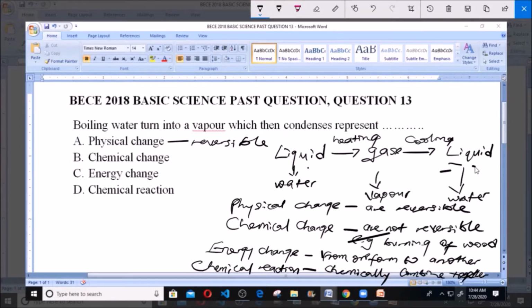And the energy change is changed from one form of energy to another, like I told you, from electrical energy to mechanical energy. And chemical reaction occurs when two substances chemically combine together. So our answer for this question is A. Physical change, because our water has been gotten back. So A, physical change, is the answer.